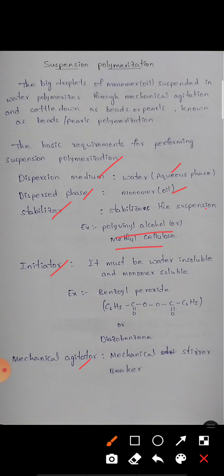Initiator: it must be water insoluble and monomer soluble, for example benzoyl peroxide or diazobenzene. The mechanical agitator is a mechanical stirrer.